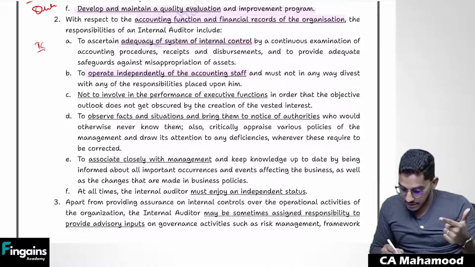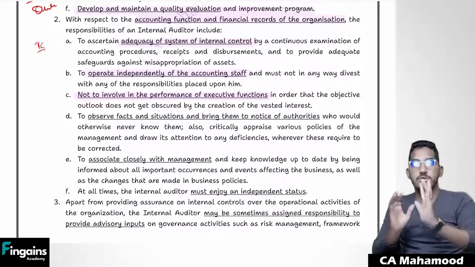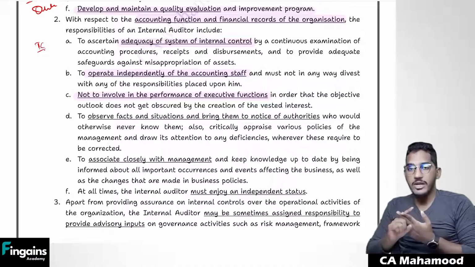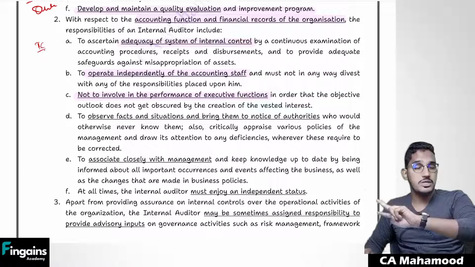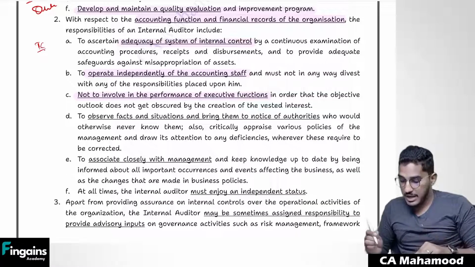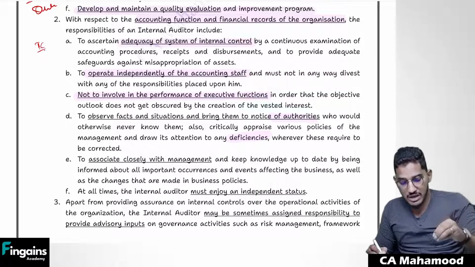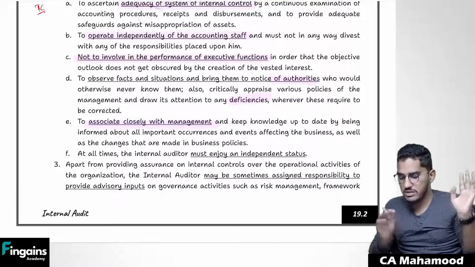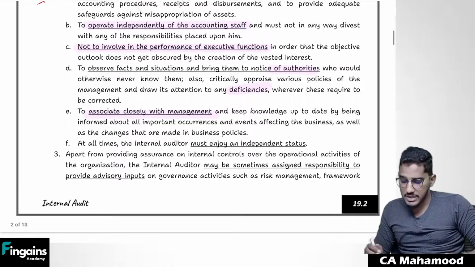Next, he should not be involved in performance of executive functions. Most important thing, the internal auditor should not be given executive responsibilities. You can't employ a person as internal auditor and ask him to pass the journal entries. You can't appoint an internal auditor and ask him to maintain the assets. Those kinds of execution responsibilities should never be given to an internal auditor. He has to observe the facts and situation and bring them to the notice of authorities regarding various policies; if he finds any deficiencies in the accounts department or the finance department, he has to report them to regulatory authorities as well. He should work closely with the management and try to understand the various policies which are getting followed in the organization.